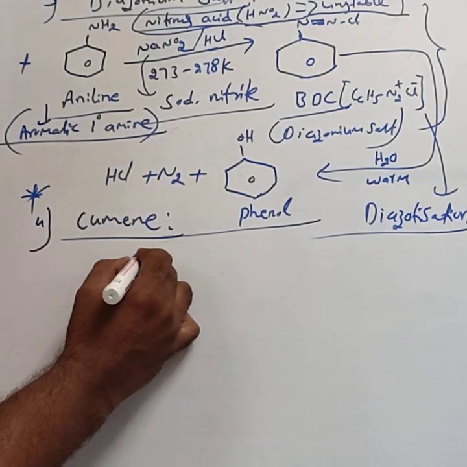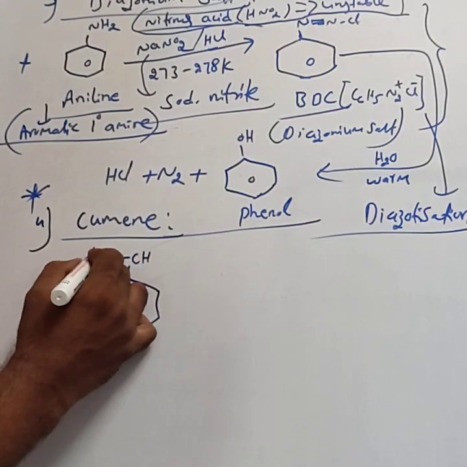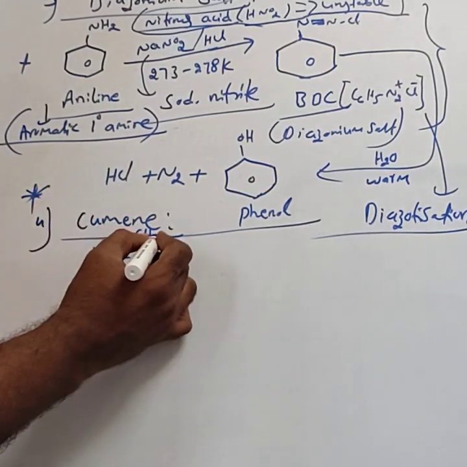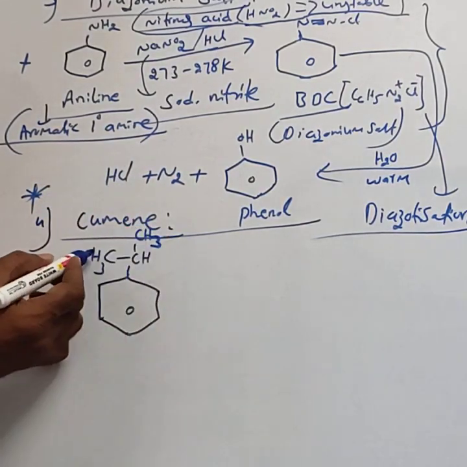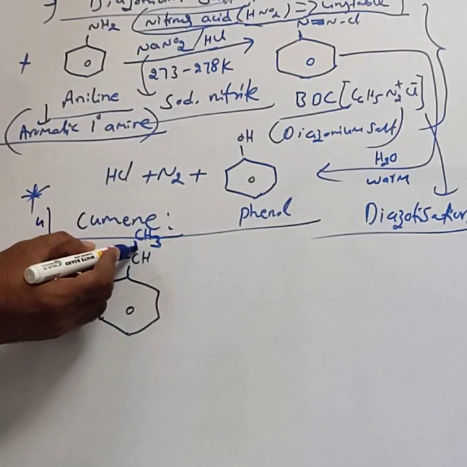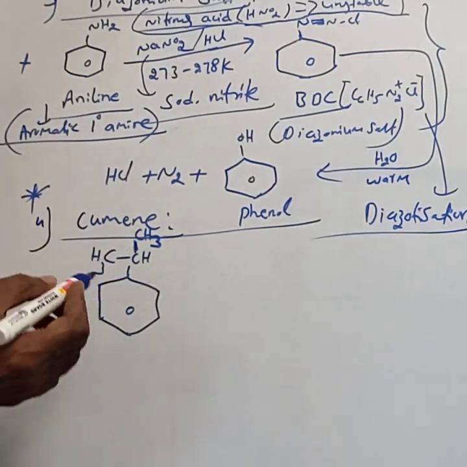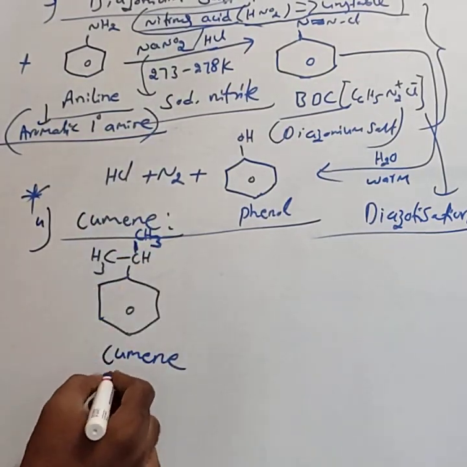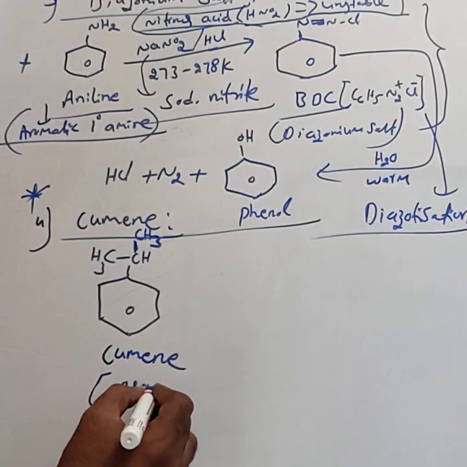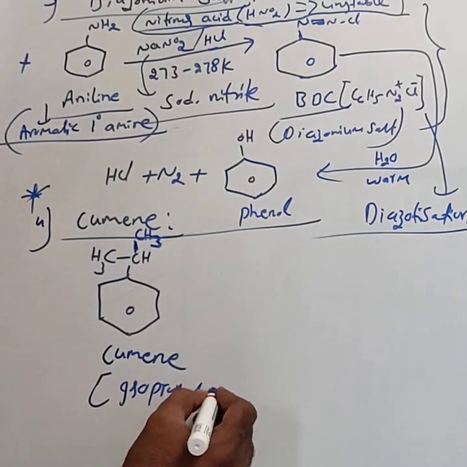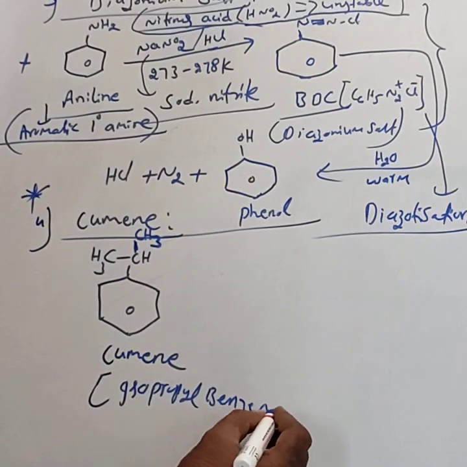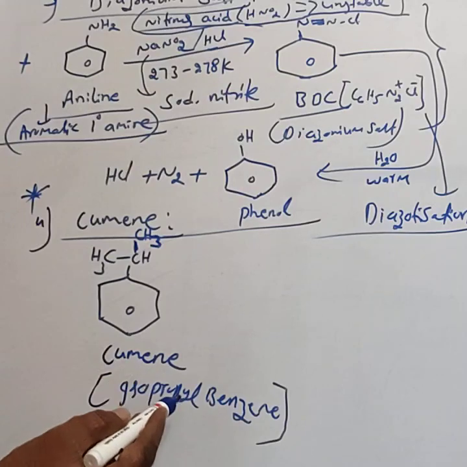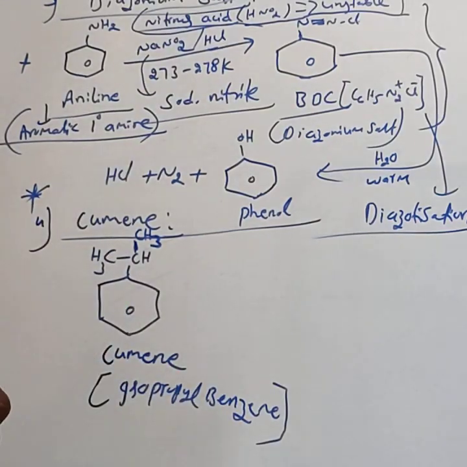This is the formula: CH, the isopropyl group, CH3, CH, CH3, bonded to benzene. This is called cumene. The IUPAC name of cumene is isopropyl benzene. Even for 1 mark they can ask what is the chemical name of cumene. Cumene's chemical name is isopropyl benzene.